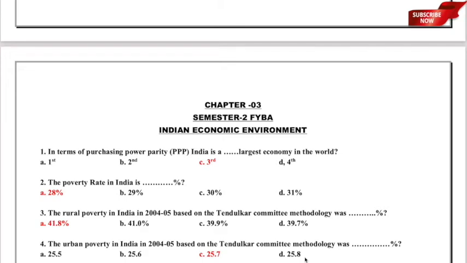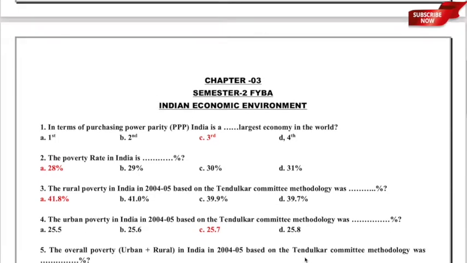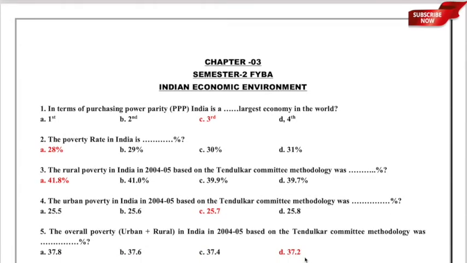So here the correct answer is option C, 25.7%. So for rural it is 41.8, for urban it is 25.7. I hope both these questions are clear. Let us now move to the next one.